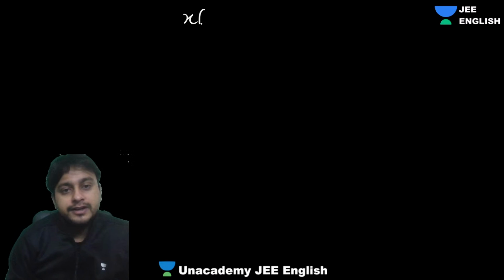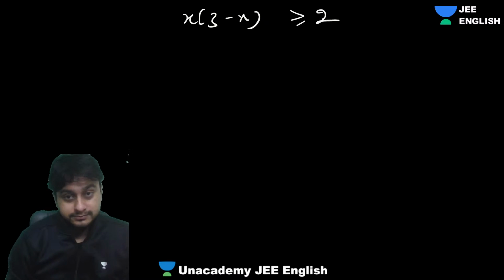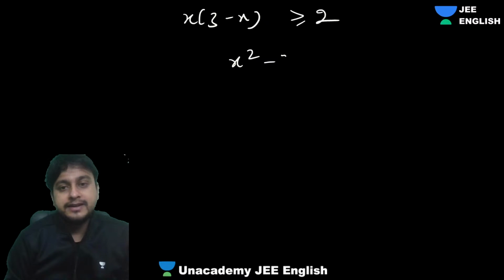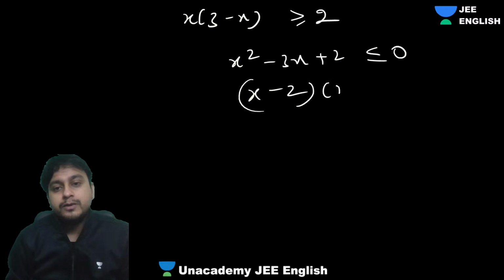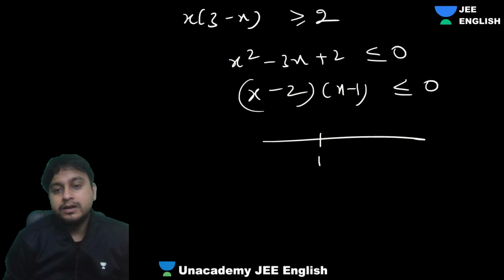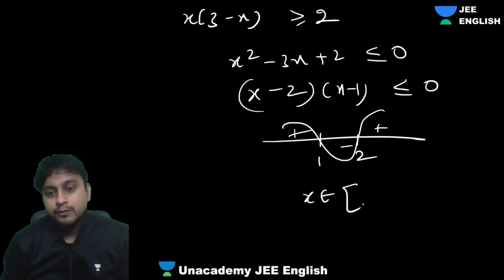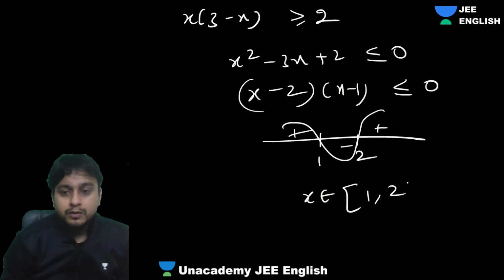So let's get this quadratic out here and let's try to solve this. So what is the quadratic, guys? We have x into 3 minus x is greater than or equal to 2. So when I flip that to the other side, what I will get is x square, and 3x will go that side, that will be minus 3x, plus 2 will be less than or equal to 0. What are we getting? x minus 2 into x minus 1 less than or equal to 0. Right? Now we'll get 1 to 2, that means x belongs to 1 to 2.